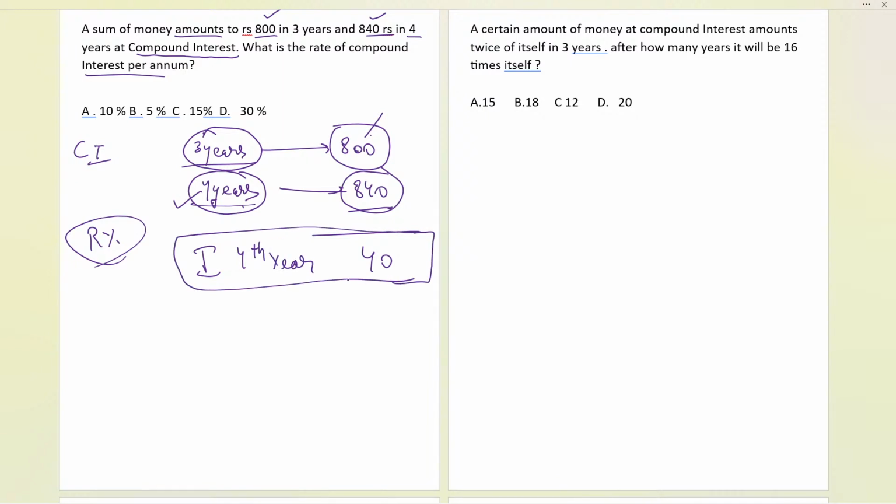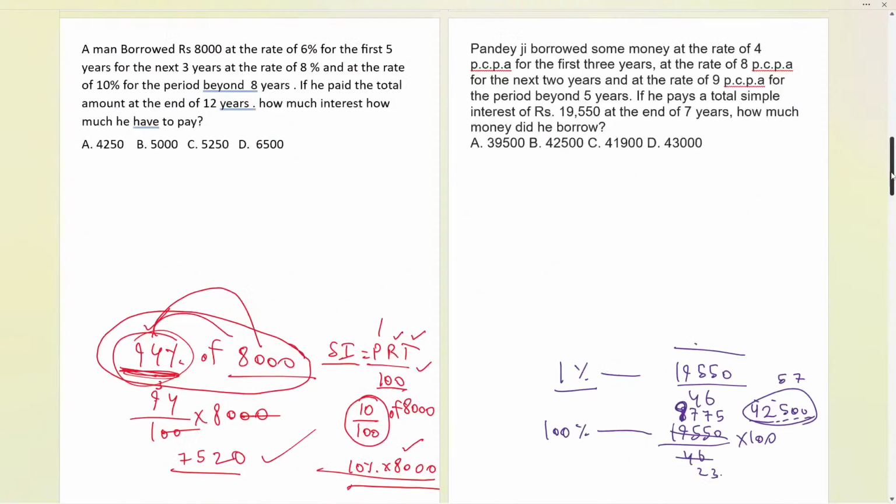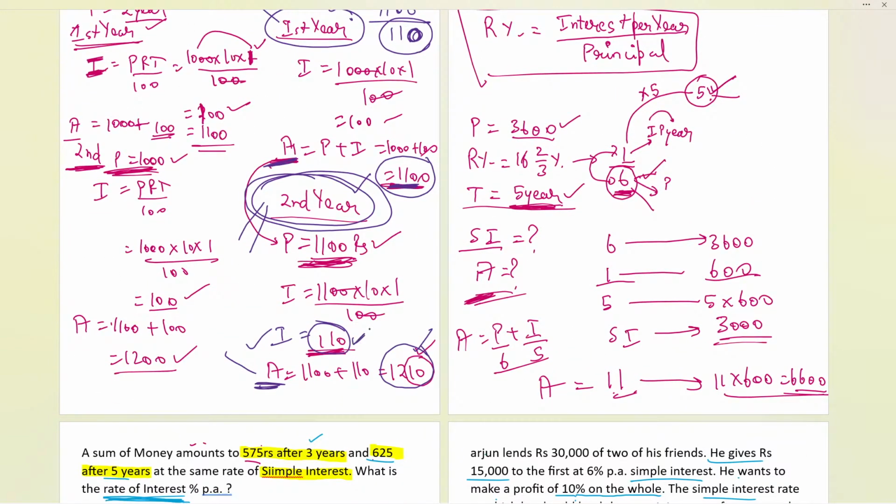Okay, but now as we have got the interest of the fourth year, if I need the rate, let me tell you over here again. Let me now go back. Now here the interest is this. If I try to calculate how much the previous amount was, it was 1100. So if I divide that 110 upon the initial amount, the amount of the previous year, 110 upon 1100 into 100, and if you cancel it over here, you will get 10%. This is the rate that we have considered in the second year itself. So I am getting the rate as 10%.